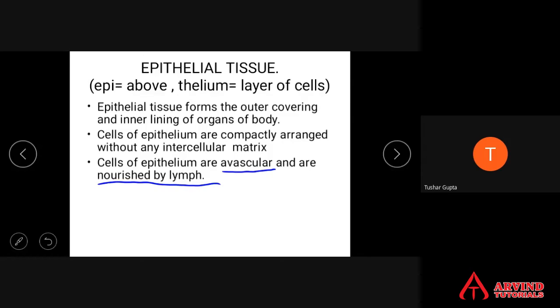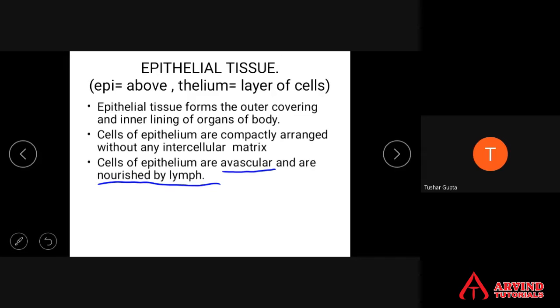See students, all living cells of the body require oxygen and nutrients. Oxygen and nutrients to all cells of the body are provided by blood. Each and every cell of our body is nourished with nutrients and oxygen. Nutrients भी चाहिए, oxygen भी चाहिए. And who supplies oxygen and nutrients to the cells? It is blood that supplies oxygen and nutrients to the cells. Without nutrients and oxygen, they cannot survive.